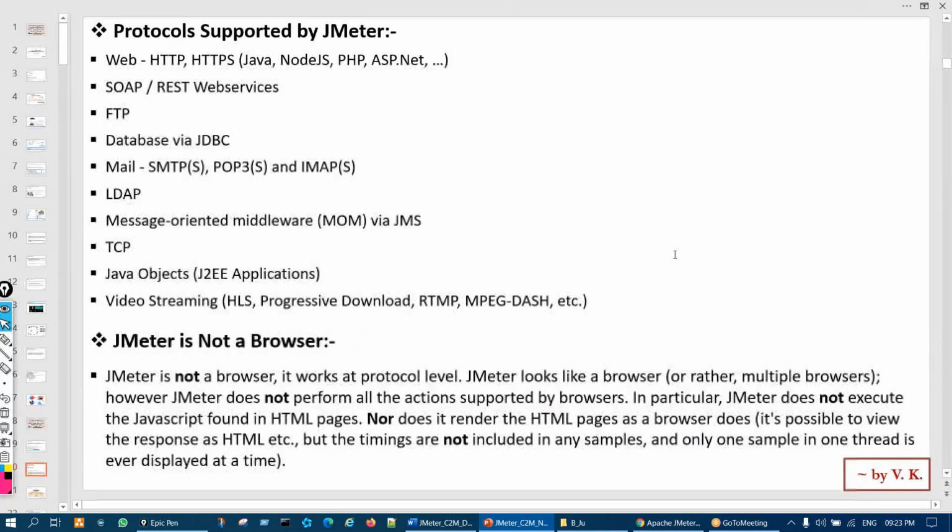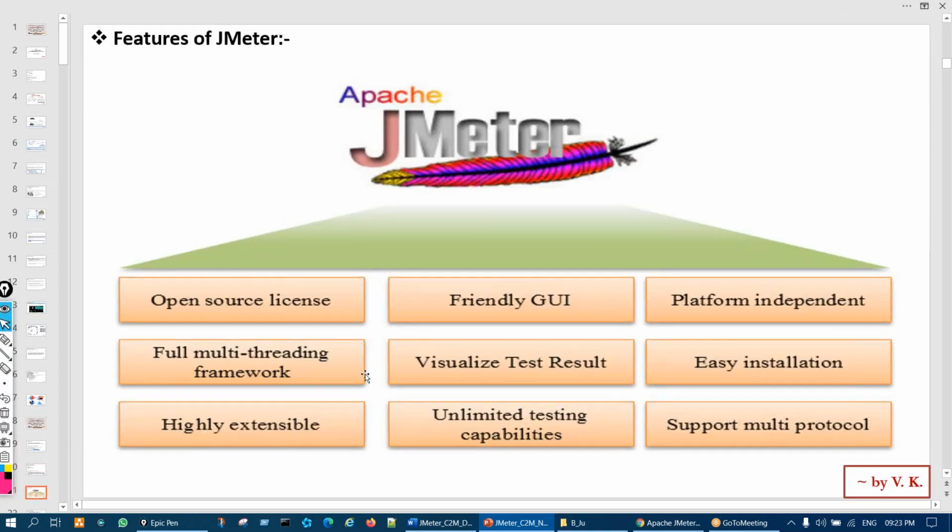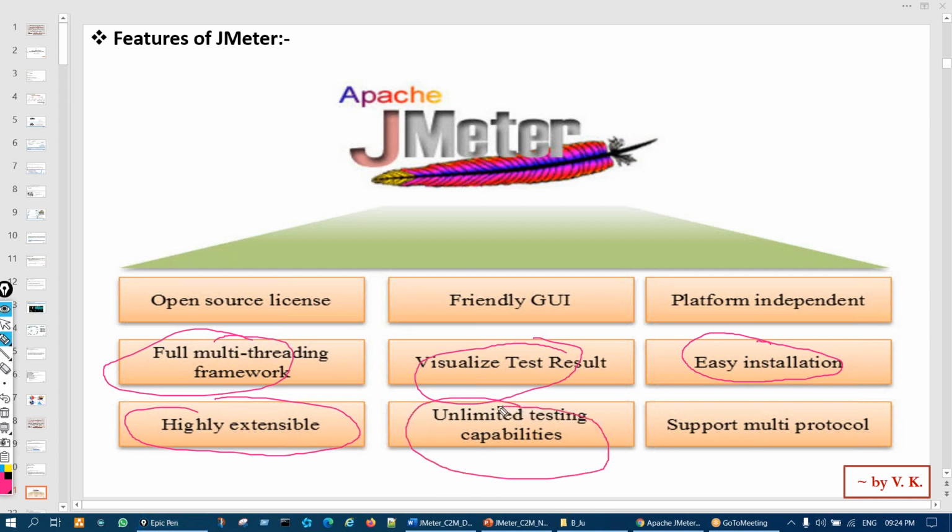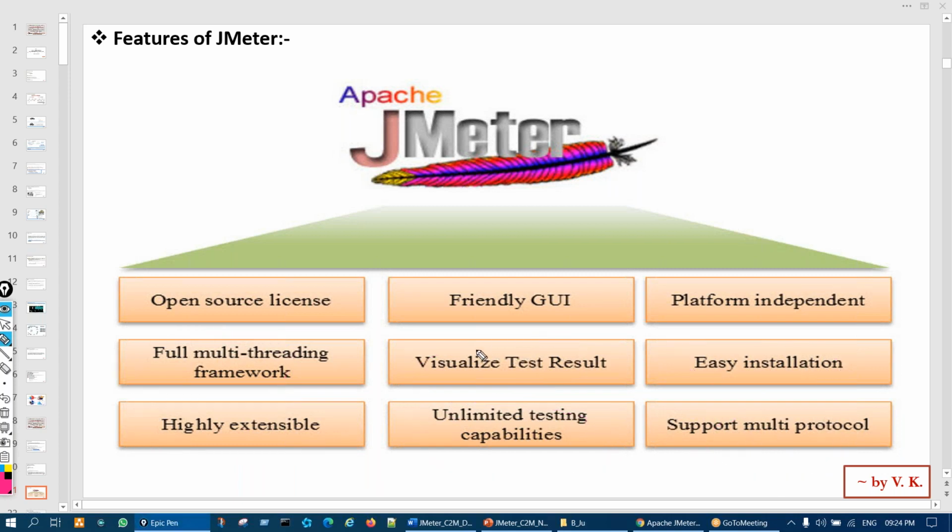Then multi-threading framework means we can generate more number of user load, right? There is no limitation. Visualize test result: we can see the test result. Installation is very easy. Okay. Highly extensible means it can be integrated with many other tools, right? Unlimited testing capability means no restriction in testing, correct. Then it supports multiple protocols that we have just seen, right? So these are the features.